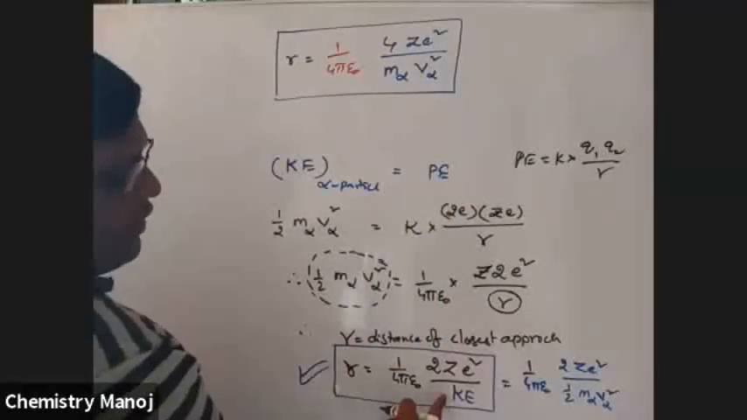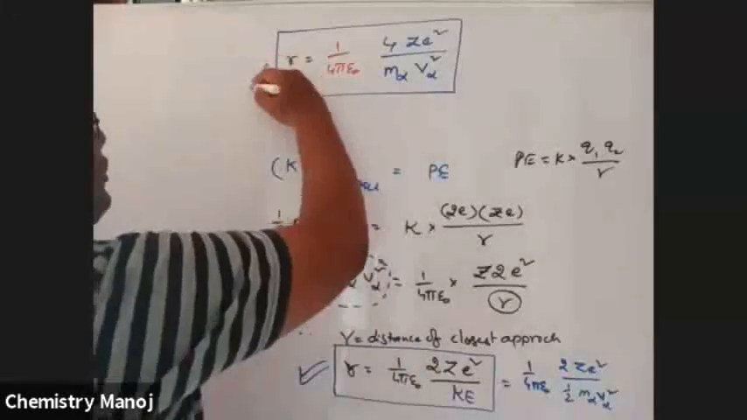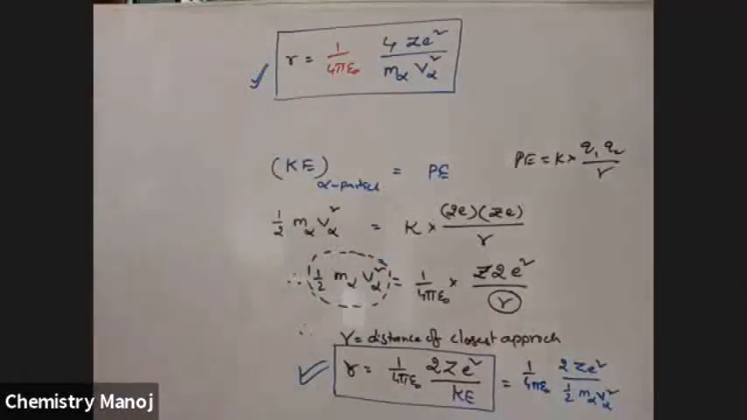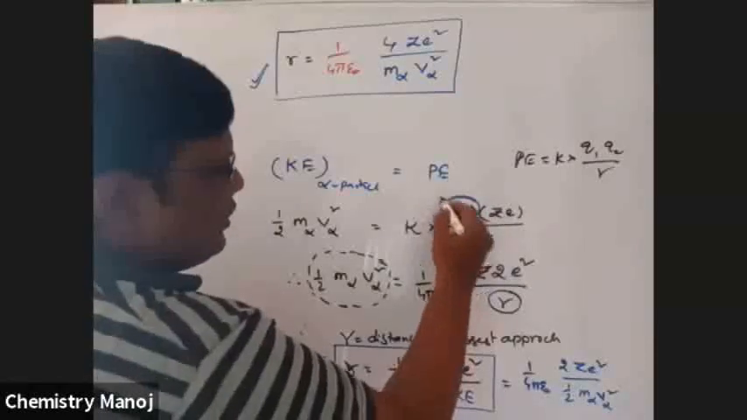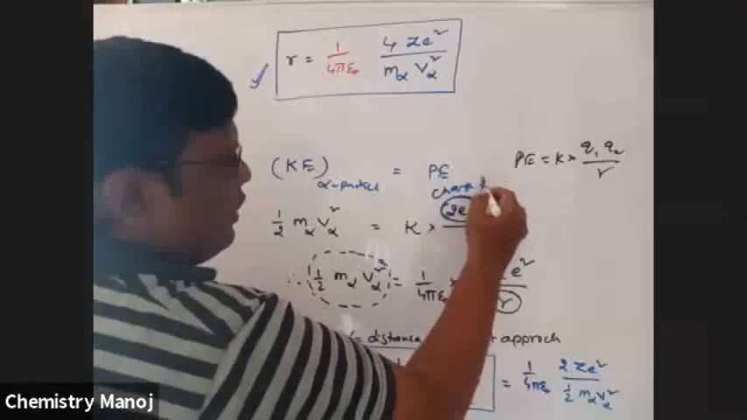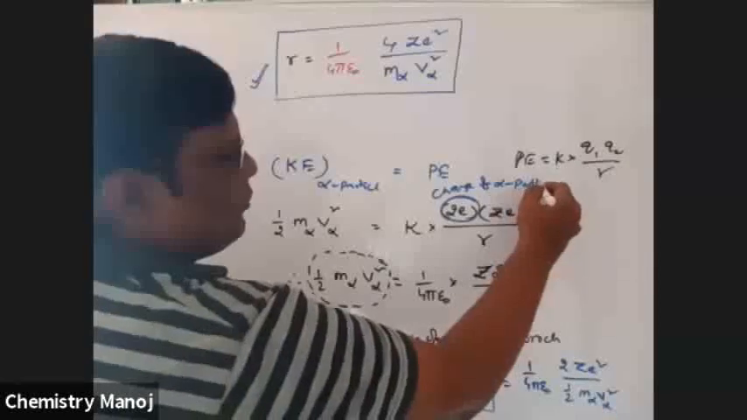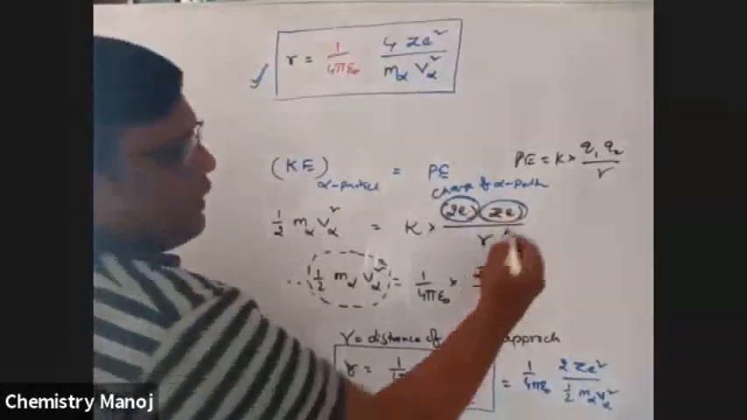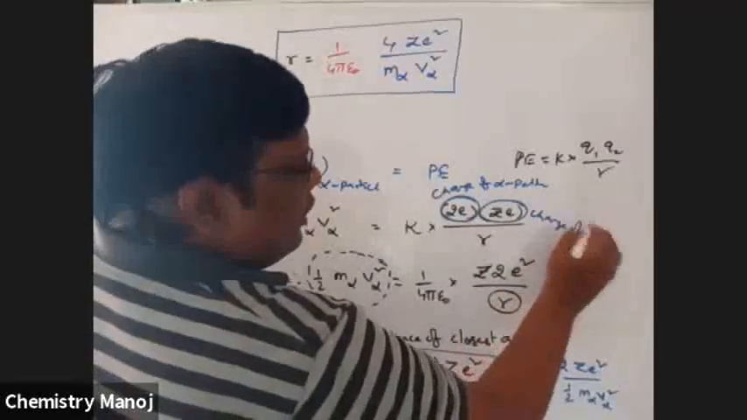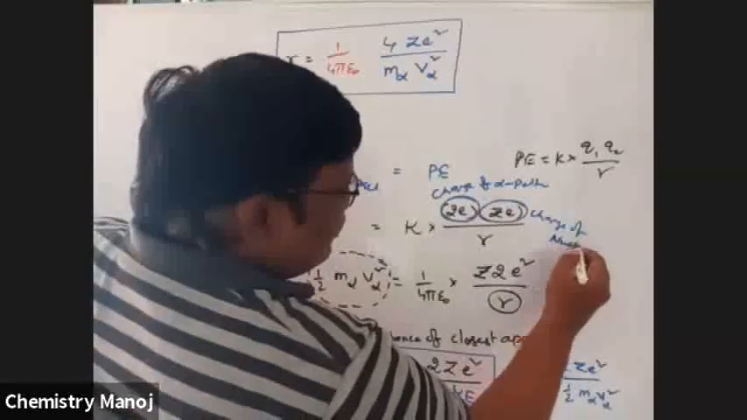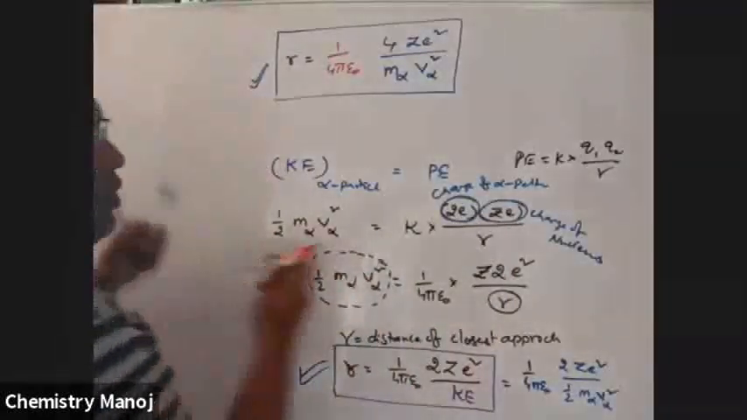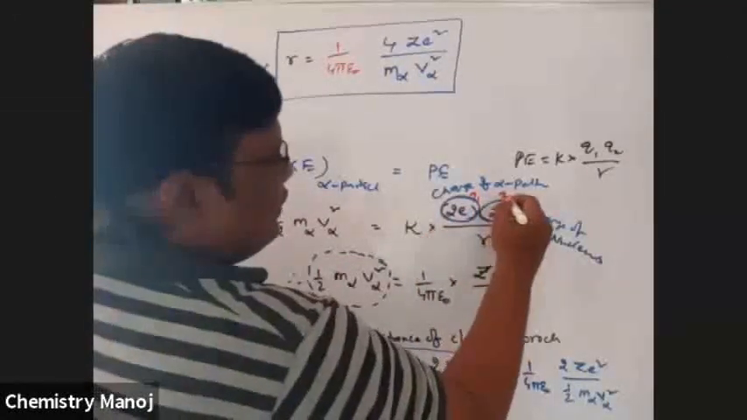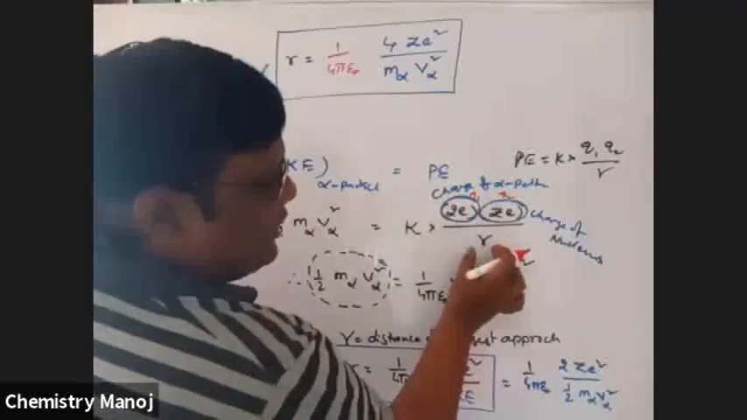If kinetic energy is given to you, this is the formula. If masses are given to you, this is the formula. So these two give the distance of closest approach. Now, what are 2E and ZE? 2E is nothing but the charge of the alpha particle. ZE is the charge of the nucleus. This is Q1, this is Q2. These two are separated by the distance R.